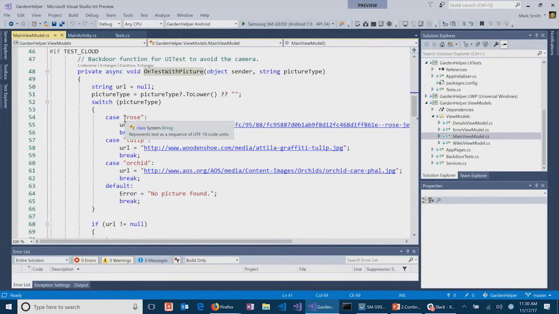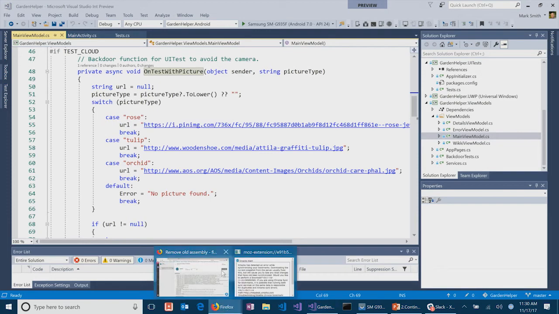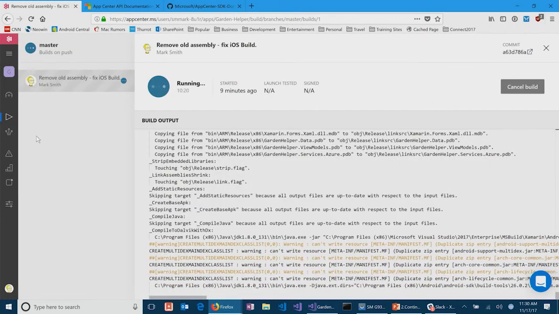Absolutely. But the idea is I can say I want to test a rose, I want to test a tulip, or I want to test an orchid. And we'll go grab an image off the web, right? Or maybe it's an image in the app. And then I'll hand it down to the rest of the services to actually test it and make sure that it drives through those things. And again, this is really powerful as well, even inside of the camera issues, in that using the backdoor, we can constrain the test. So we've got a consistent source input to test the rest of the UI.